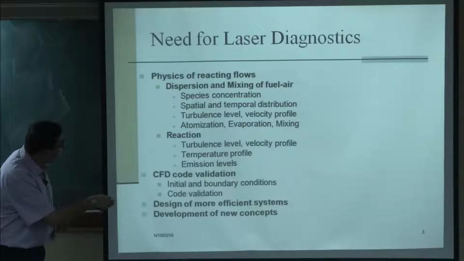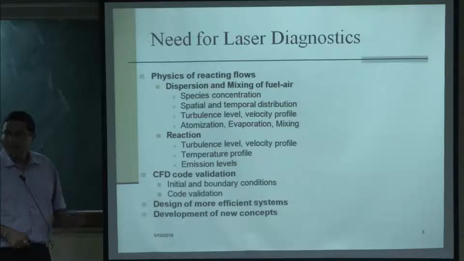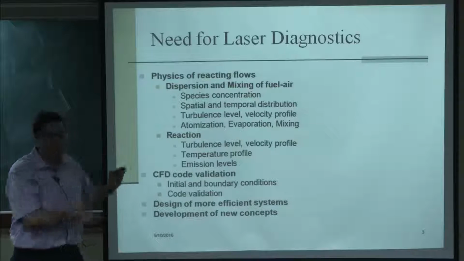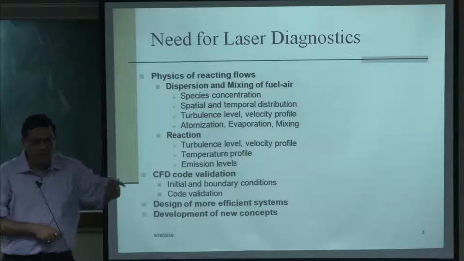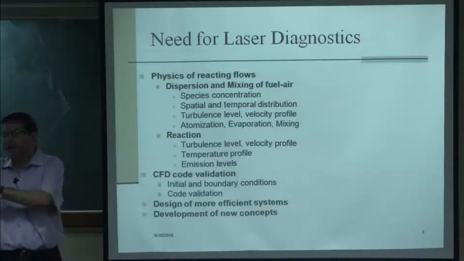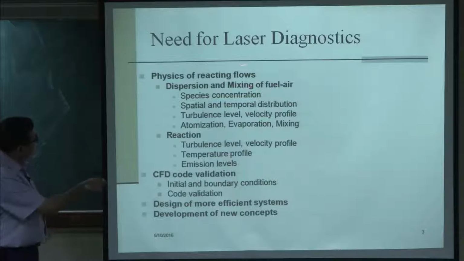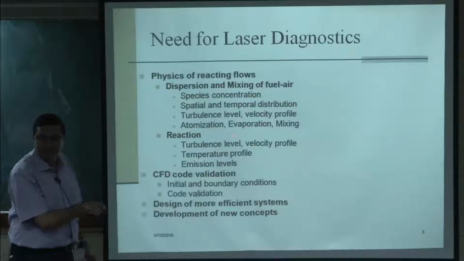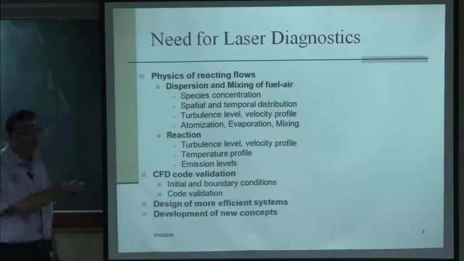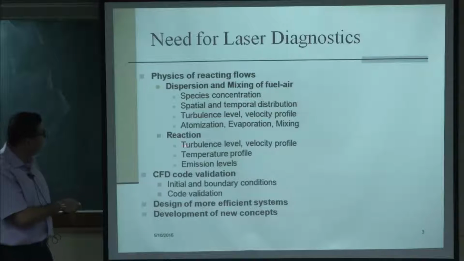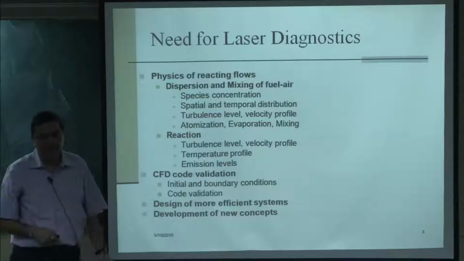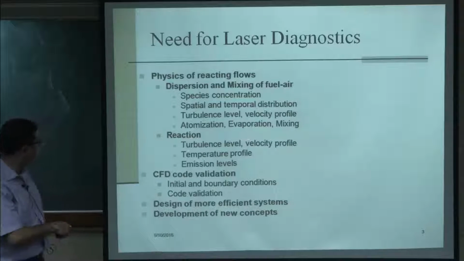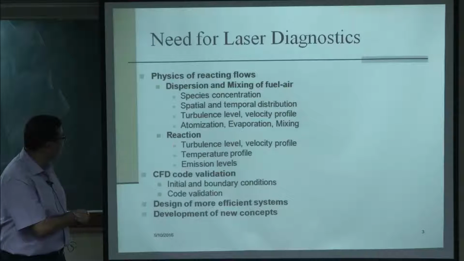So this portion here, essentially the species concentration, I am talking about the initial distribution of the reactants, which will lead to the final concentration. So I am talking essentially about the initial conditions. Then comes the reaction. After the initial conditions are established, the reaction takes place. Reaction depends again on turbulence level and velocity profile, and it gives the temperature profile and the emission level.